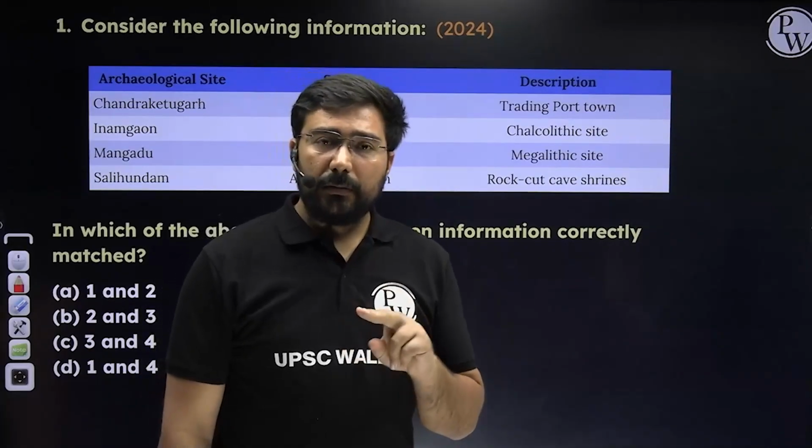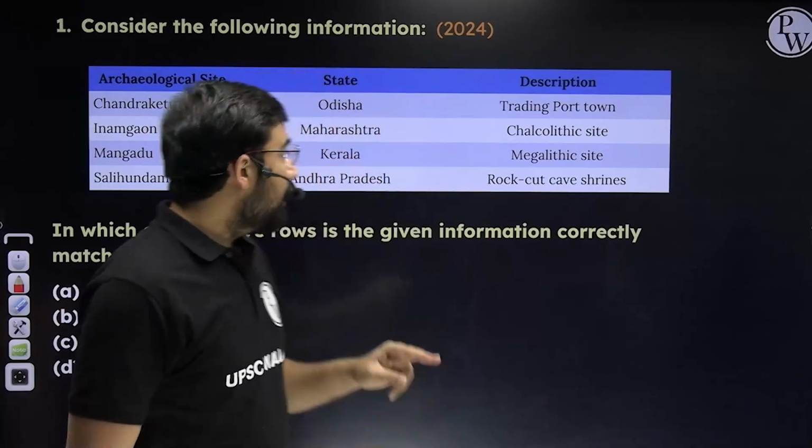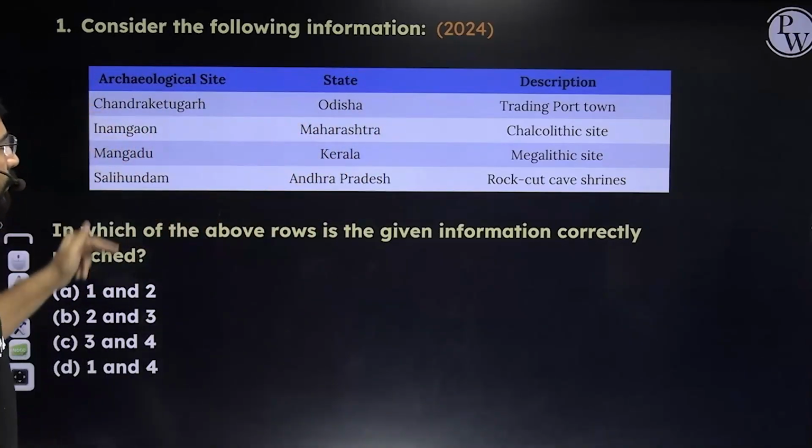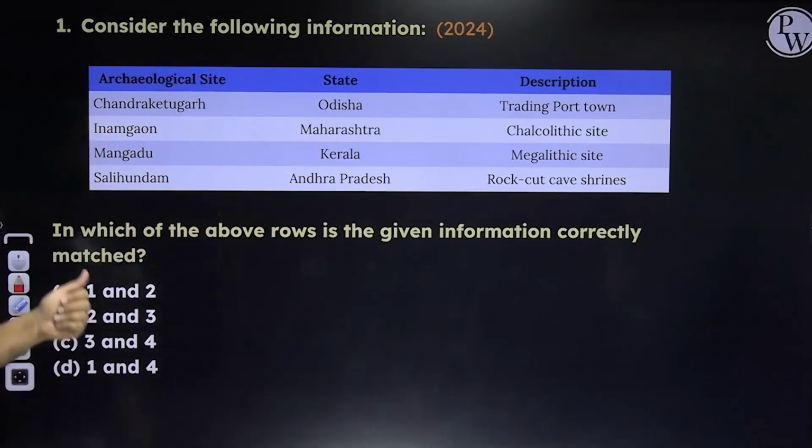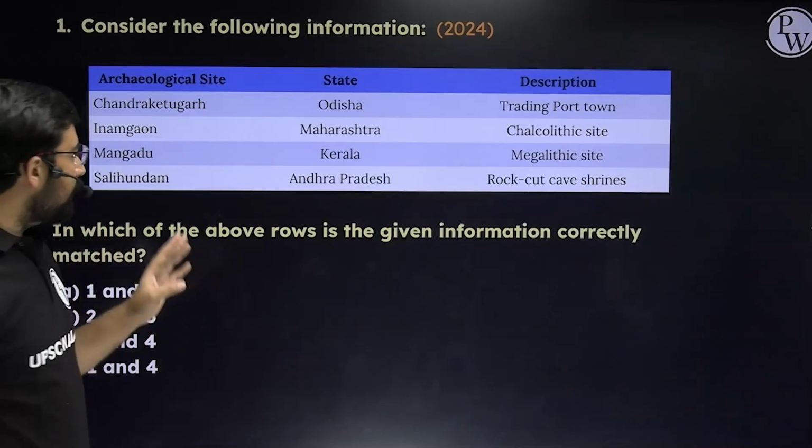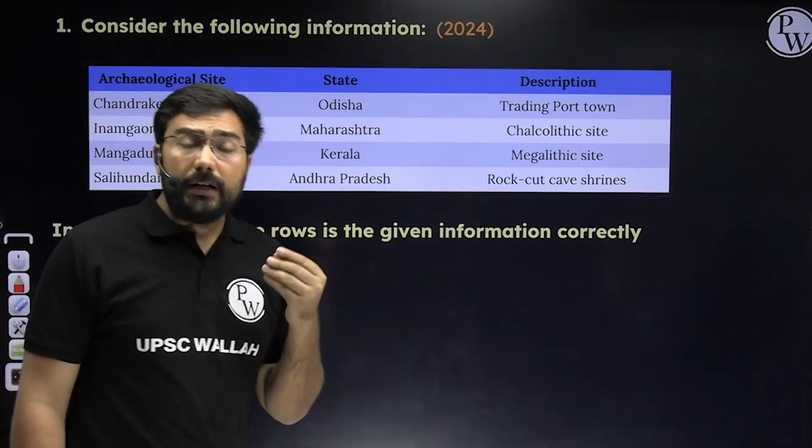If somebody would have learned about Chirand, which is the state, they could have easily eliminated in 2024 the first statement, right? And the moment you eliminate the first statement in this question of 2024, A and D options are out of the picture. We're left with either B or C, which gives us an idea that third is absolutely correct. So even if you do not know about Mangadu, it does not matter.